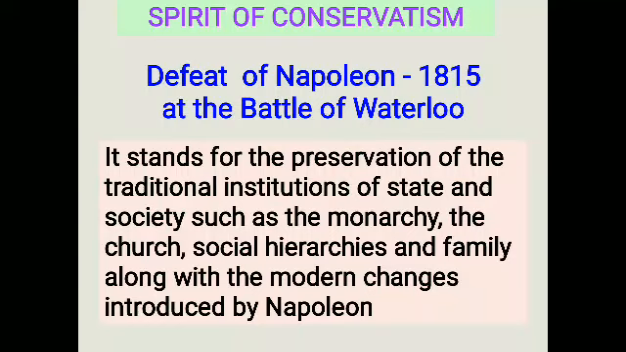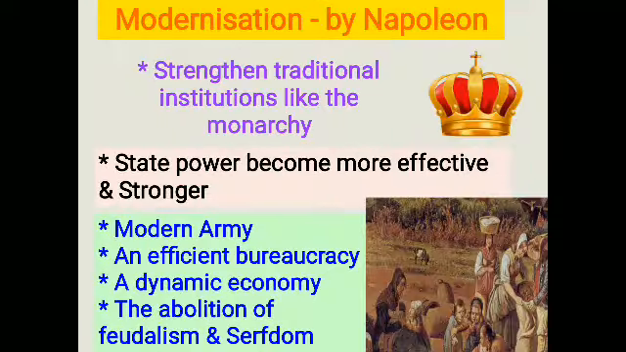Most conservatives did not propose to return to the society of pre-revolutionary days, but they realized that the initiative taken by Napoleon to modernize the nation had strengthened traditional institutions like the monarchy. State power had become more effective and stronger because of modernization: a modern army, an efficient bureaucracy, a dynamic economy, the abolition of feudalism and serfdom. These could strengthen the autocratic monarchies of Europe.